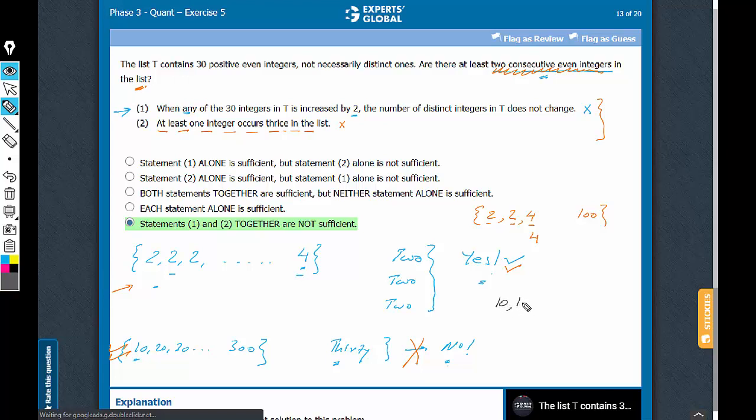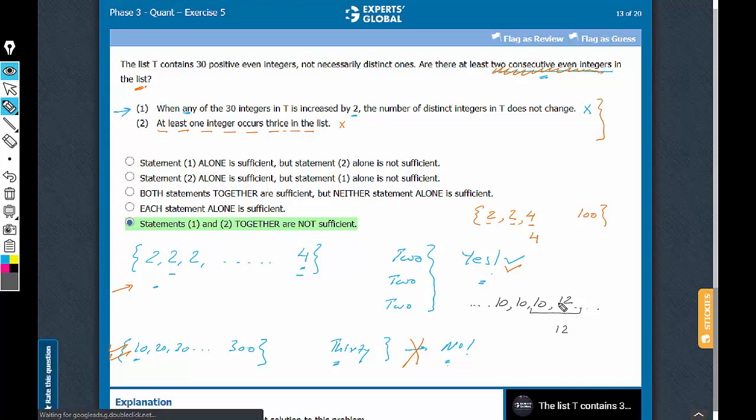Try 3 integers are repeating, and there may be other elements in the set. Imagine increasing any of these repeating terms by 2 will lead to a 12, and therefore the number of distinct integers in the set would increase. The only case when the number of distinct integers in the set would not increase is when the list already has a 12 in it. And if the list already has a 12, then it already has 2 consecutive even integers in it, and therefore a no is not going to be possible.